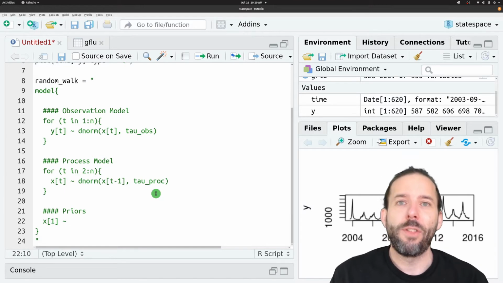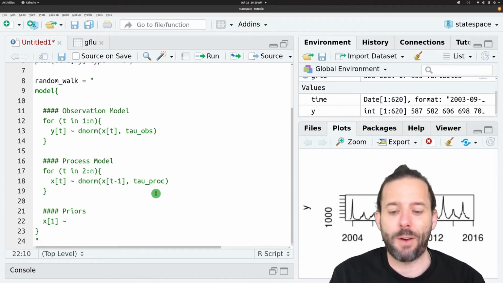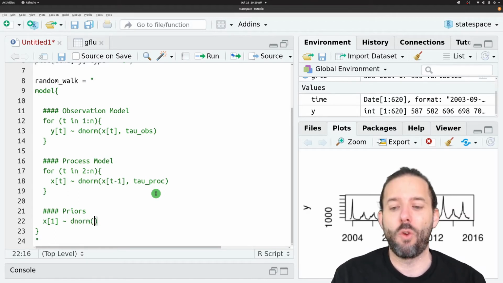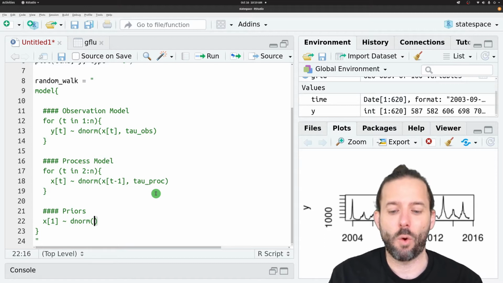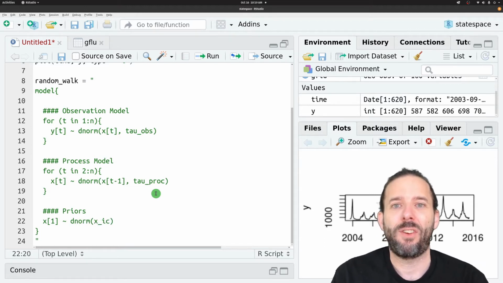And these all have to be probability distributions. They can't just be fixed values. So we're going to say that this is normally distributed, dnorm, around x underscore IC. So that's going to be the initial condition for x. And that's going to be something that we pass the model when we get started. And then there will be some variance associated with that as well.